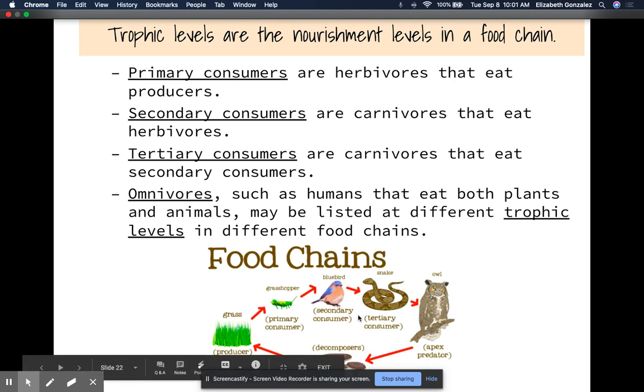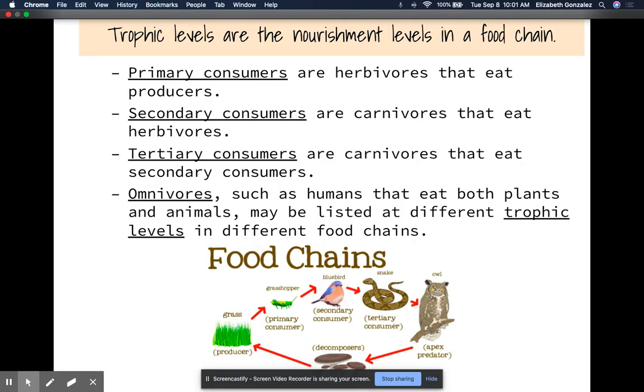The next one is going to be our secondary consumer. Our secondary consumers are carnivores that eat herbivores. In this instance, it's going to be the bird, which eats the grasshopper. Our tertiary consumers are carnivores that eat our secondary consumers. Omnivores, such as humans, that eat both plants and animals, may be listed at different trophic levels in different food chains.